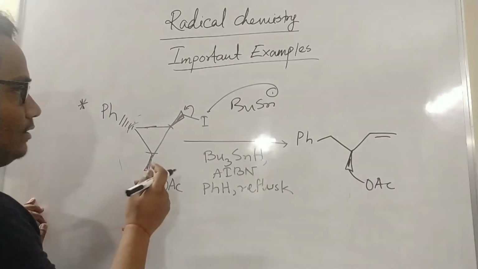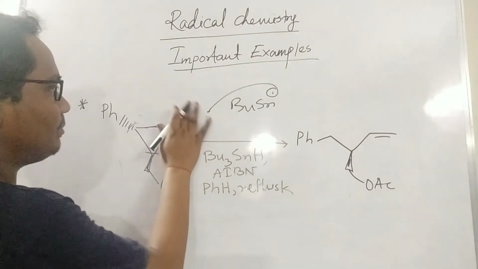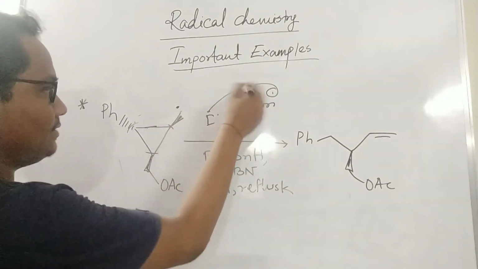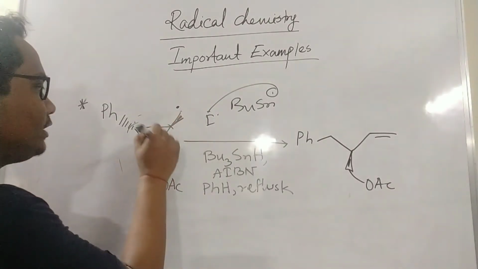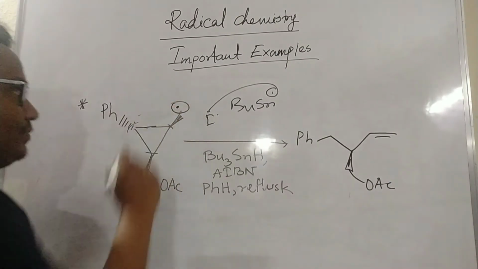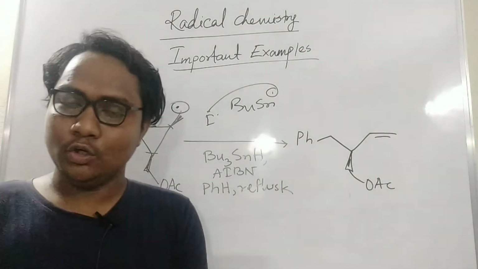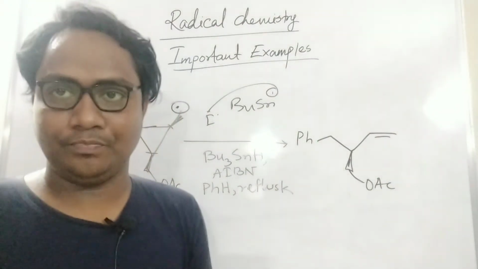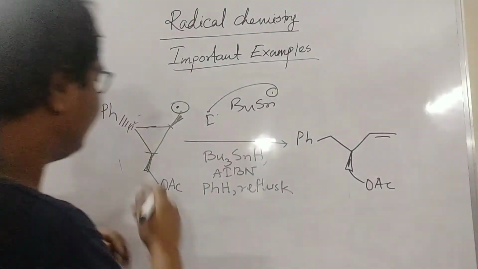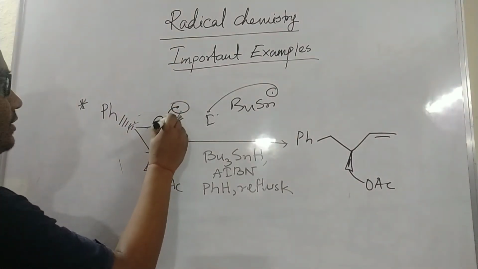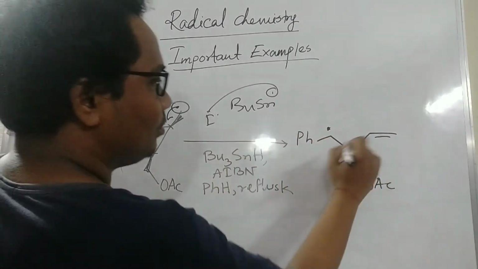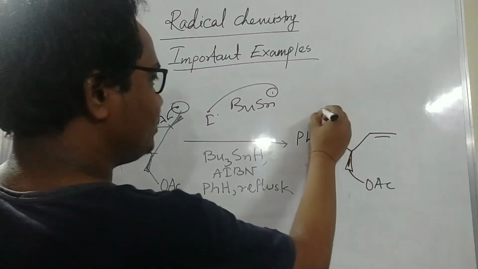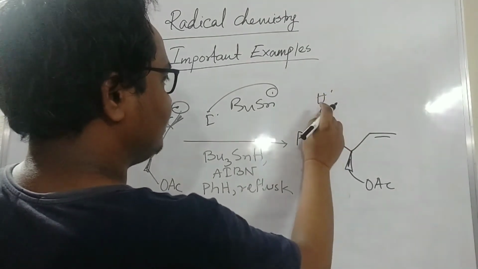Okay, and what will be the product from the starting material? Here it will come as a dot. The iodine will be taken by this. So then the dot, what will happen? That dot is influenced to cleave the cyclopropane ring bond. So that is the main function. So it will influence and it will come. So here a radical comes, and here a double bond is formed. That radical will be quenched by a hydride radical. Okay.